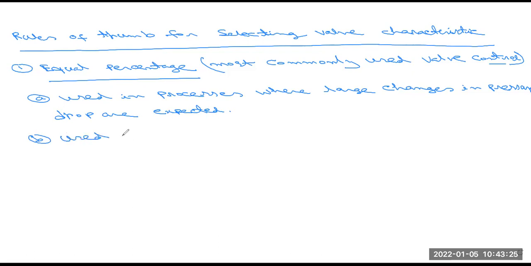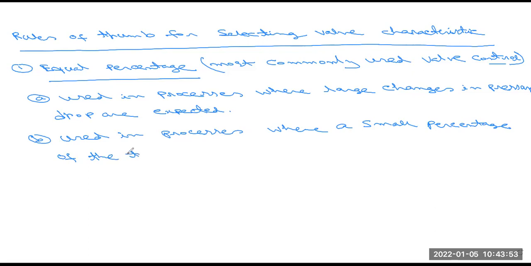Next, B: used in processes where a small percentage of the total pressure drop is permitted by the valve.